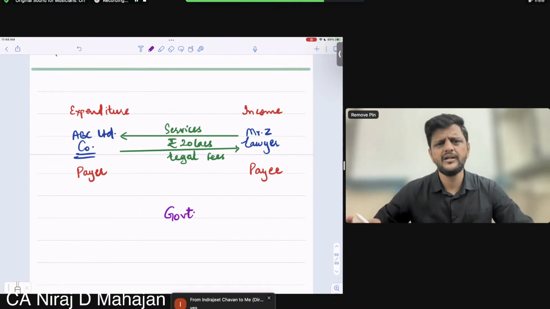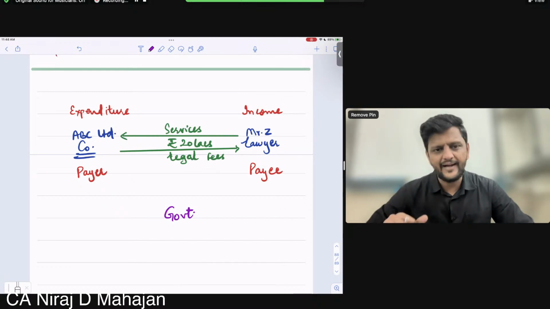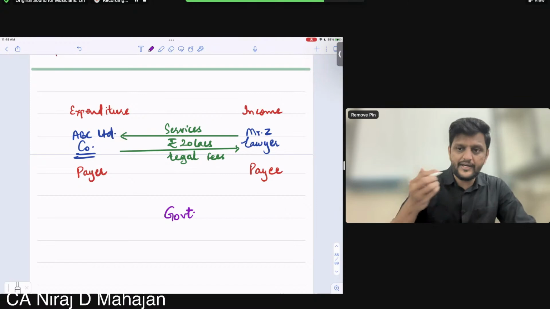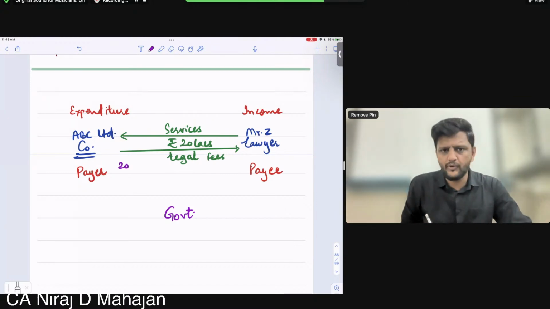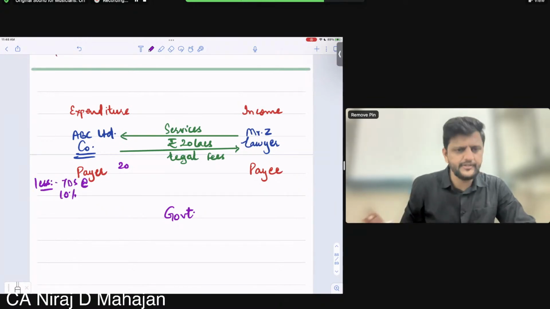Simple till here. Now, however, while making payment to Z, the Income Tax Act has said that you should deduct the taxes. Let us say, I'm just giving an example. 20 lakhs, bachcho, was the total amount, and I'm writing in lakhs. Less: TDS, let us say at the rate of 10%, rupees 2 lakhs.